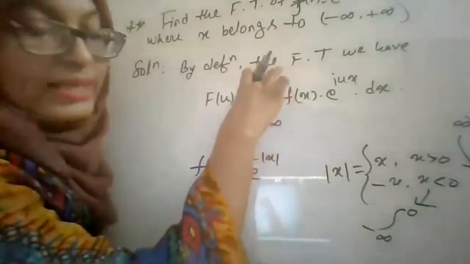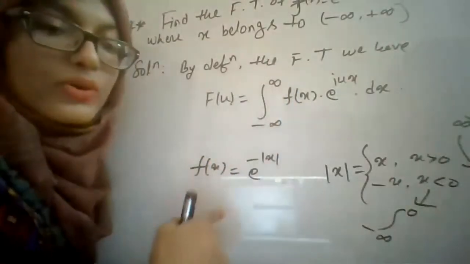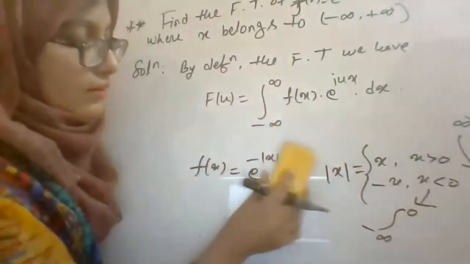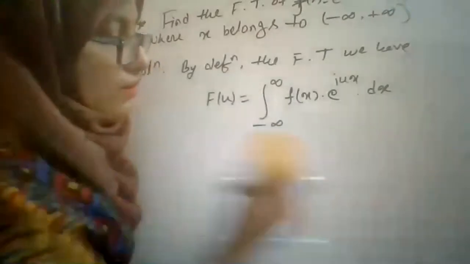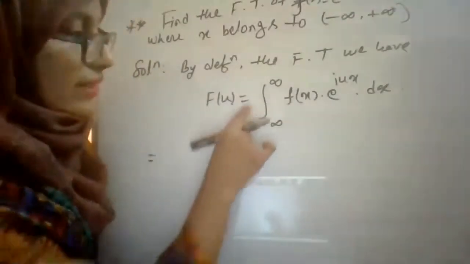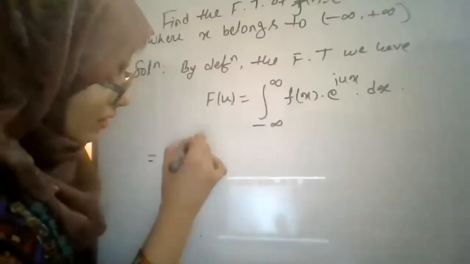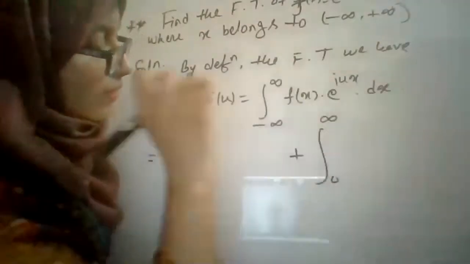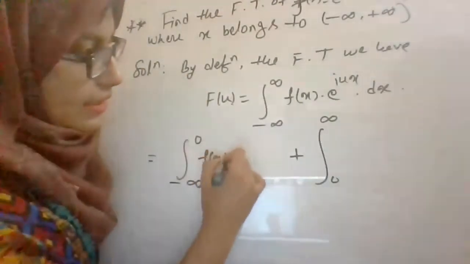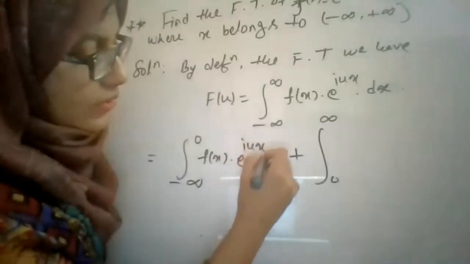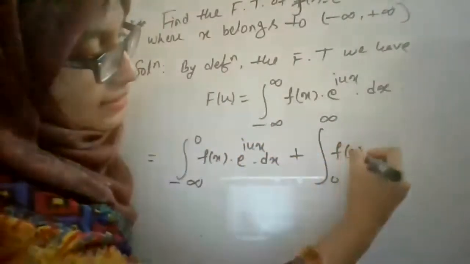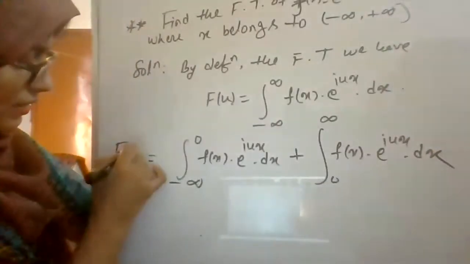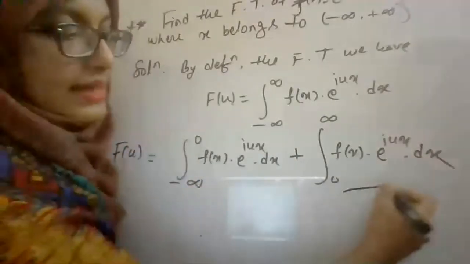So you have to divide your whole interval into two subintervals, from 0 to infinity and minus infinity to 0. So the whole interval can be divided into two subintervals, minus infinity to 0 and 0 to plus infinity. The integral of f of x e to the power iux dx. Now consider this as equation number 1.